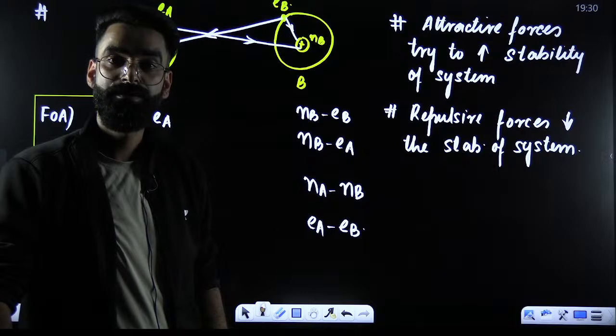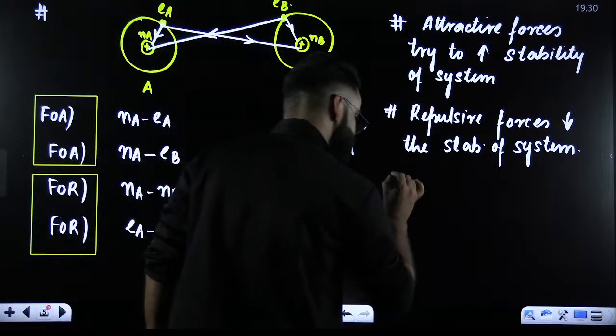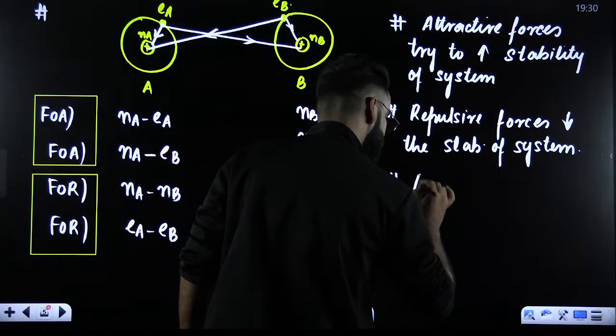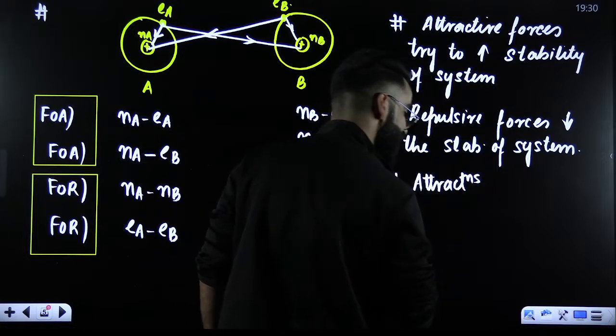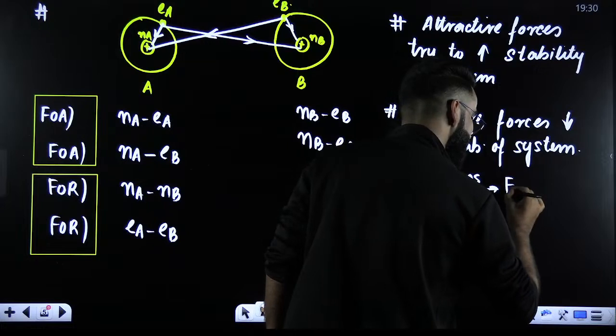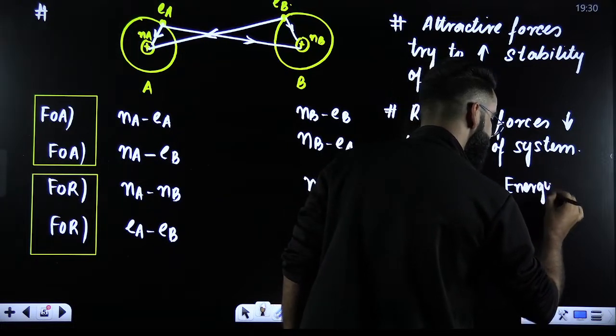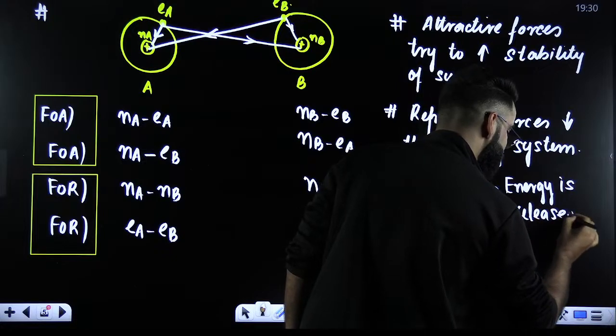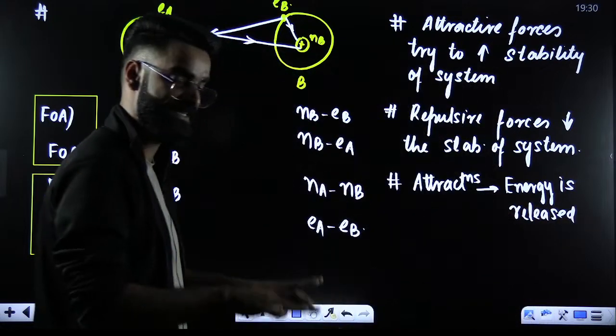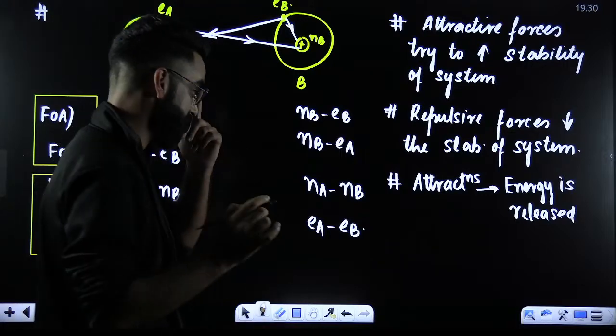Right? So, take a note of this point. Whenever there are attractions between the atoms, energy is released, energy possessed by the system decreases, and stability increases.